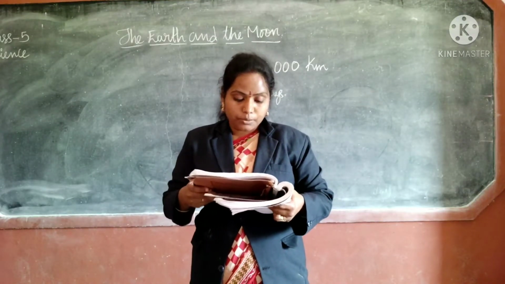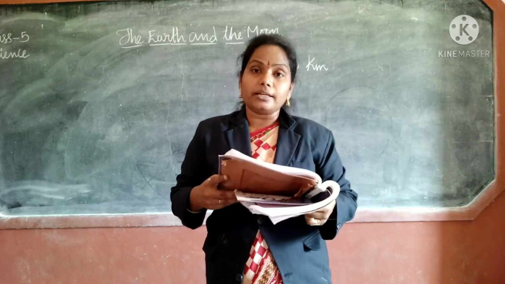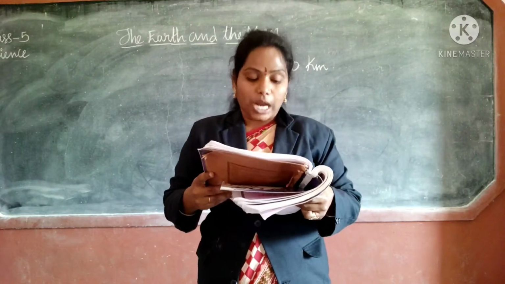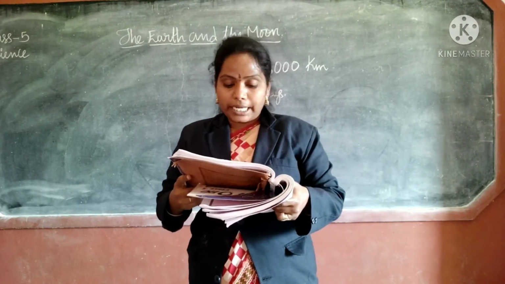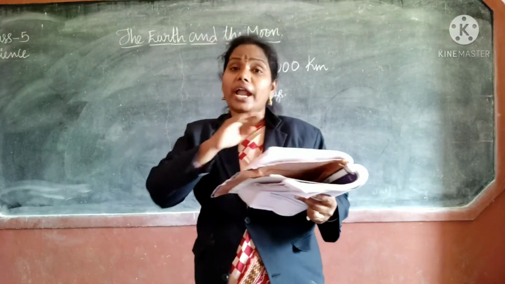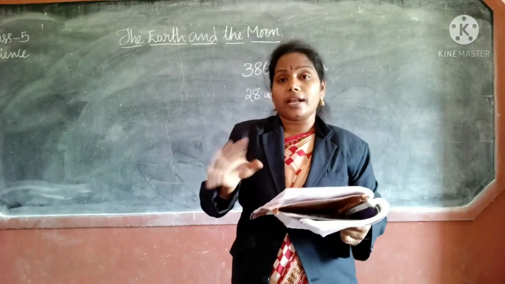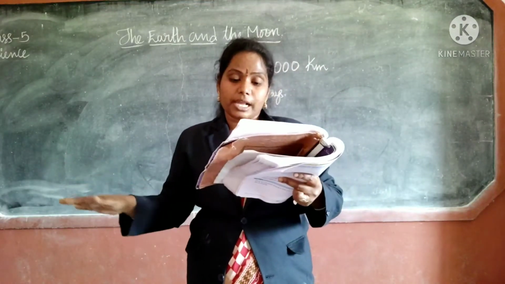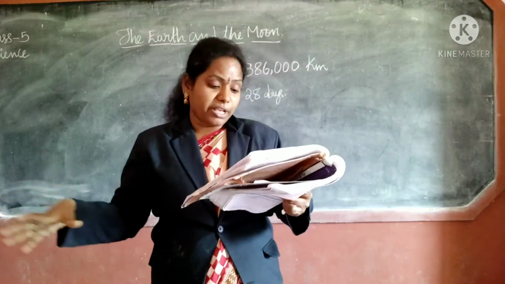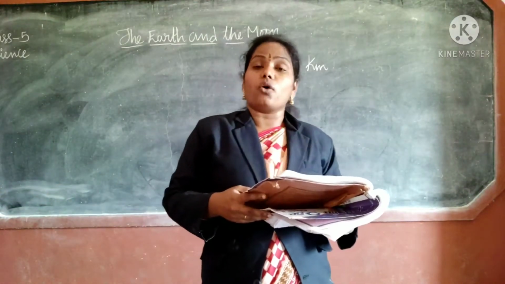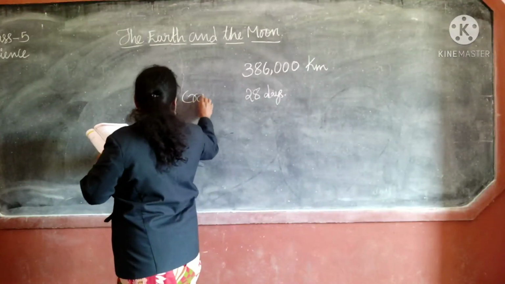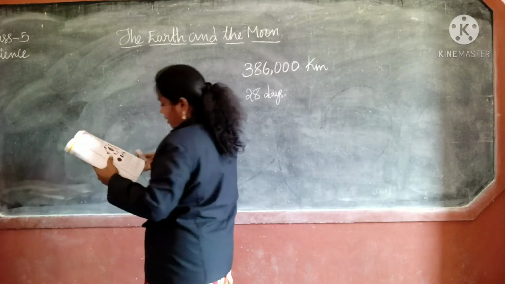So how does the moon look to us from the earth? It appears smooth and plain with some shadows over it, but it is not so. It is not a smooth surface. It is rough and uneven. There are big round hollow spaces, and these hollow spaces are called craters.